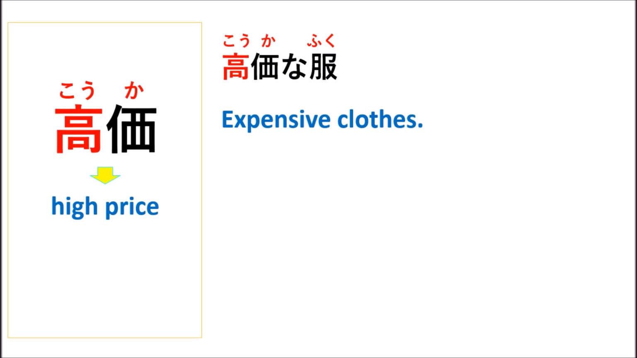And are you seeing here the example, koga na fuku? Koga na fuku. Koga means high price, and fuku means clothes, right? So this means expensive clothes. Or you can use another phrase like koga na seihin. Seihin means the products. So when you put koga na seihin, this means the expensive products, right?